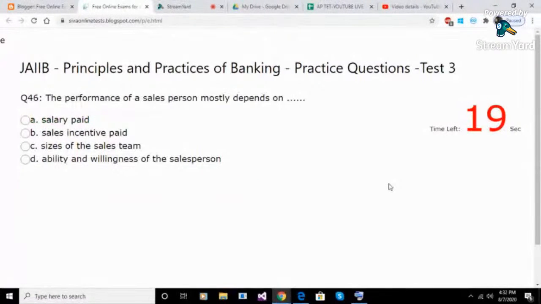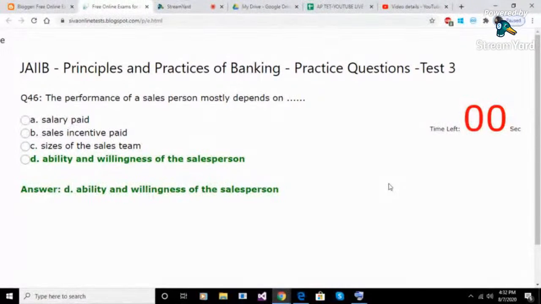Question 46. The performance of a salesperson mostly depends on. Option A. Salary paid. Option B. Sales incentive paid. Option C. Sizes of the sales team. Option D. Ability and willingness of the salesperson. Answer D. Ability and willingness of the salesperson.